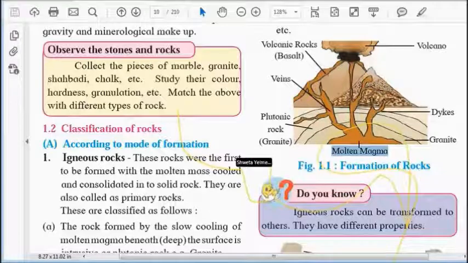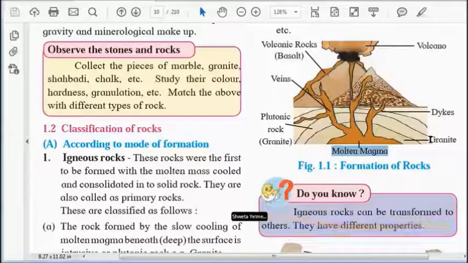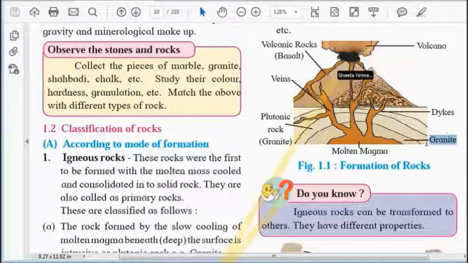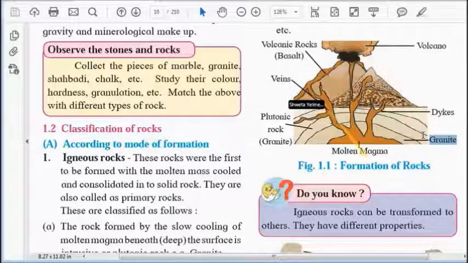So this is the molten magma, means the lava comes out and it cools down, and that becomes rock, and that is granite rock. You can see in the picture that at the bottom, that is granite, then there are some dikes or burrow-like structures. So this is the granite, and then volcano comes out.